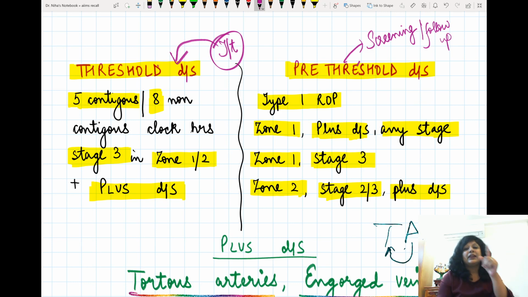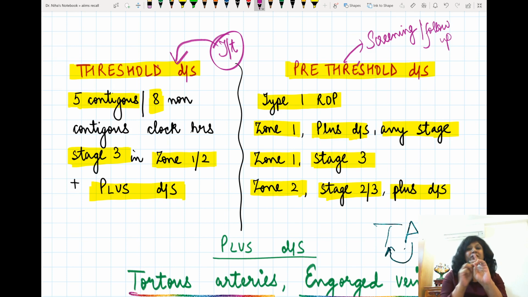Continuous means it may start from 12, so 12 to 1, 1 to 2, 2 to 3, 3 to 4, 4 to 5. Continuous 5, or they may be discontiguous, but then I require 8, because we have 12 clock hours. So out of these, either 5 contiguous or 8 non-contiguous clock hours.